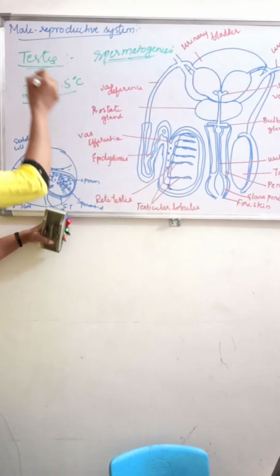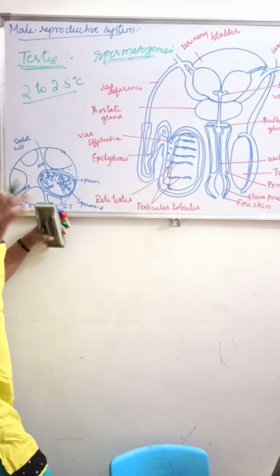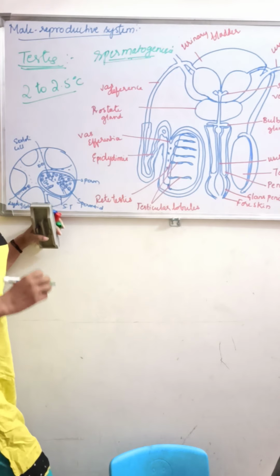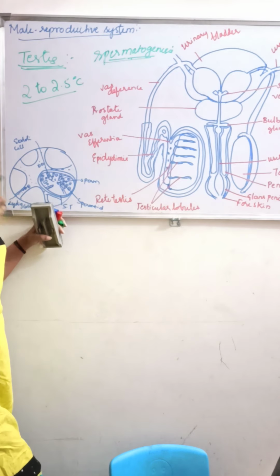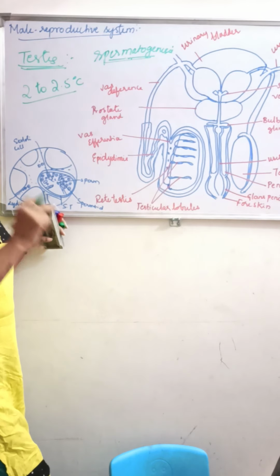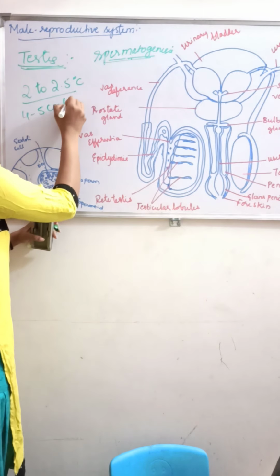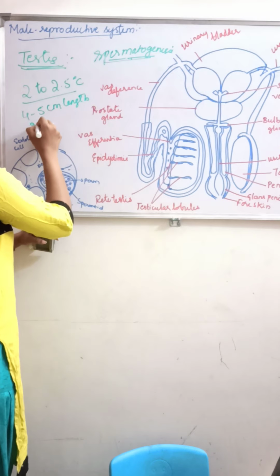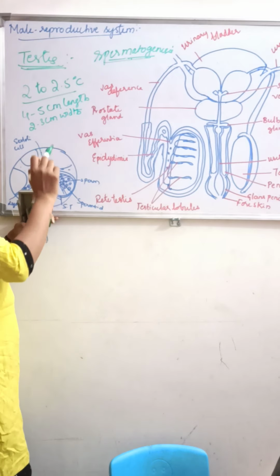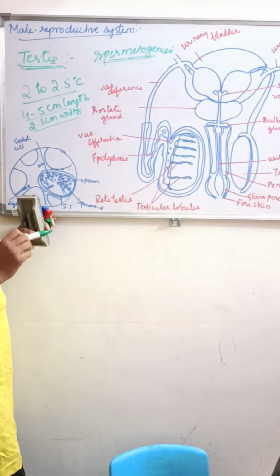Now, each of these testes in an adult is small, oval shaped and pinkish in color. Each testis is about 4 to 5 centimeters in length and 2 to 3 centimeters in width.